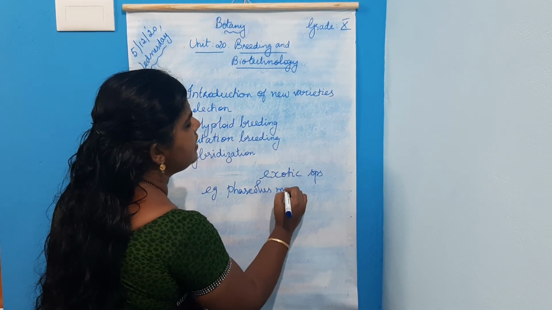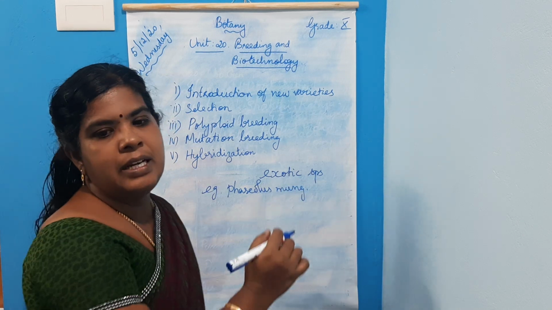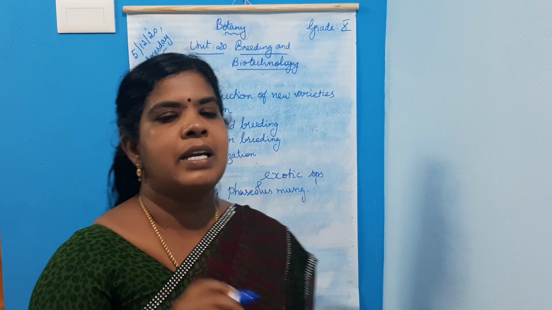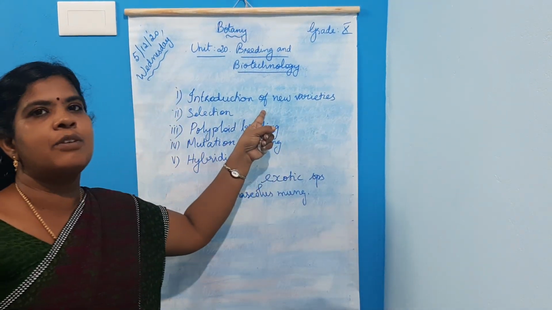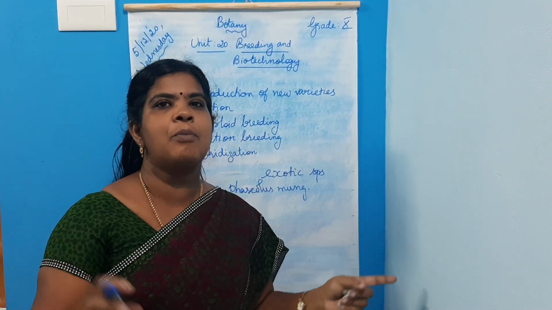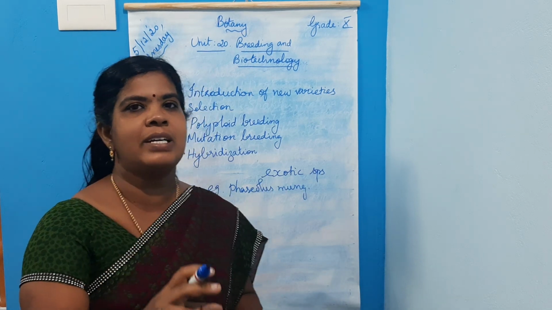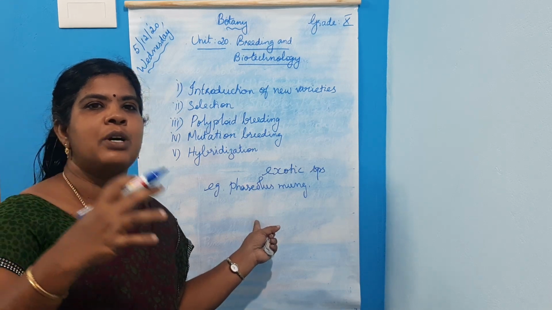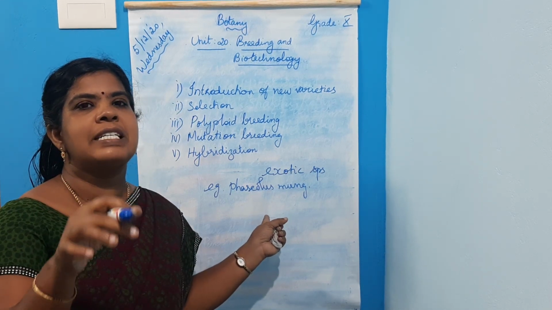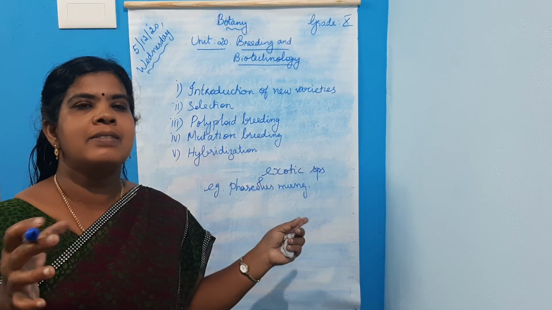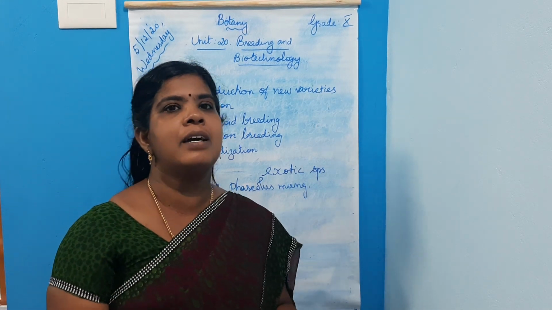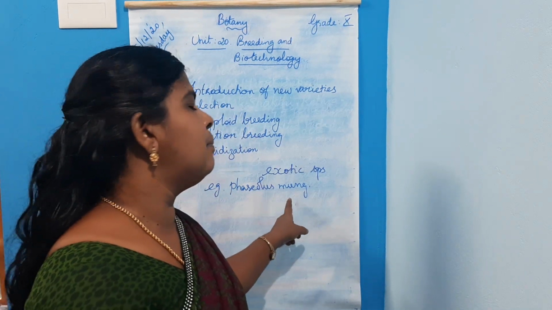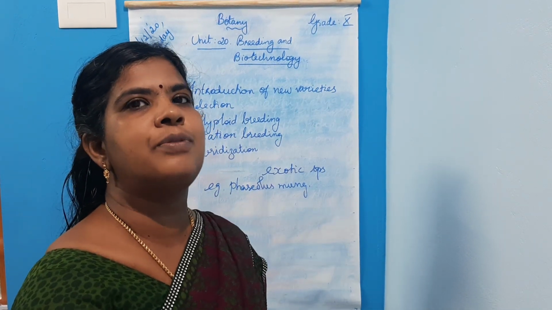This mango variety was introduced from China. So varieties introduced from one place to another are called exotic species, and before introduction they should undergo testing or plant quarantine, because sometimes the plant may carry pests or diseases.